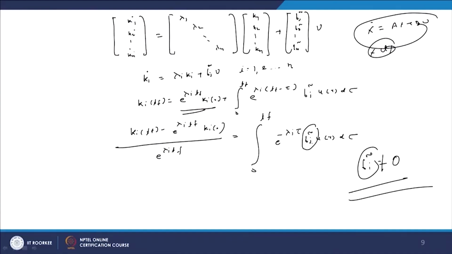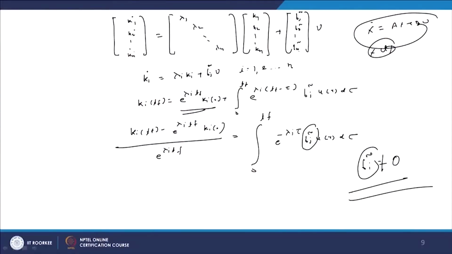That is, particularly if you see this part, this Bi bar, if any of these is 0, there will be no connection between the input and the states, and therefore, to check the controllability of the system, what we can do is that none of the elements in this particular column should be 0.